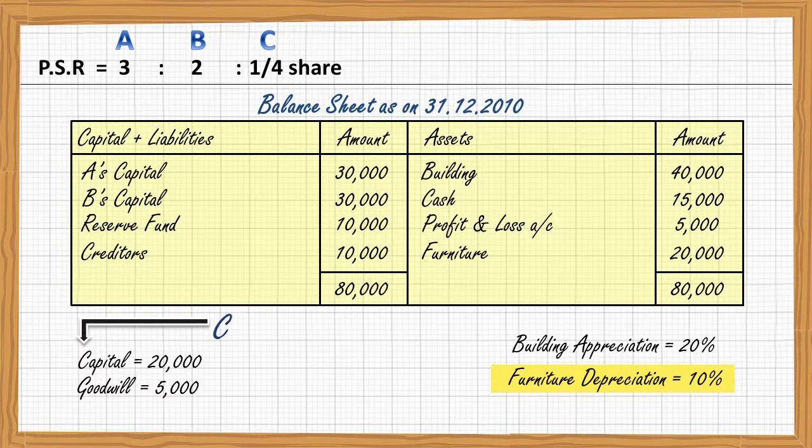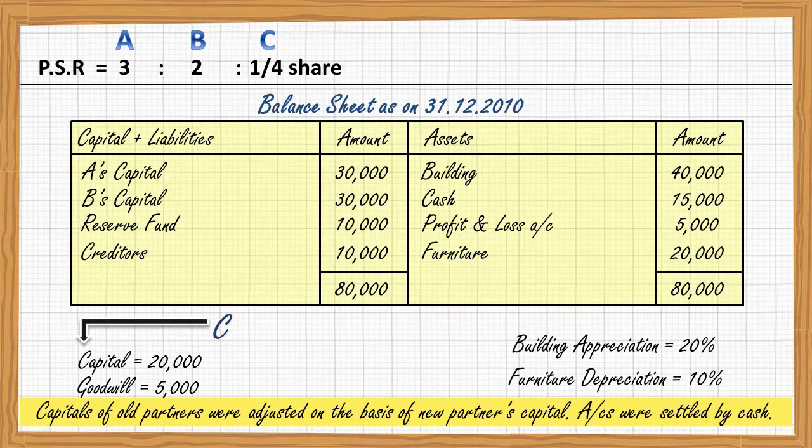One more information is given to you. That is, capital of old partners were adjusted on the basis of new partners' capital, and for this purpose, accounts were settled by cash. It's a new thing for you. I'll explain you later. So let's start our question.